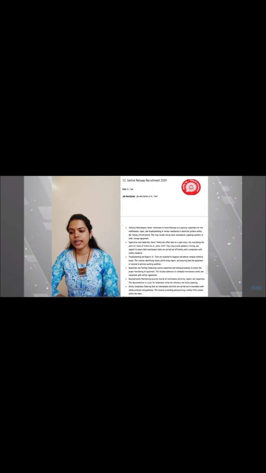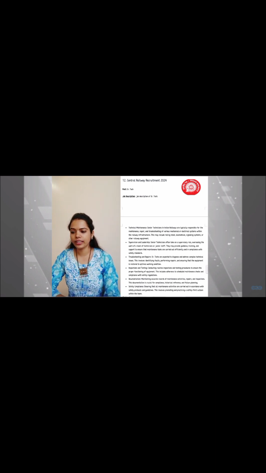Then supervision and the leadership. In this, senior technician often take on a supervisory role, overseeing the work of a team of the technicians or the junior staff. They may provide the guidance, training and support to ensure that maintenance tasks are carried out efficiently and in the compliance with the safety standards.